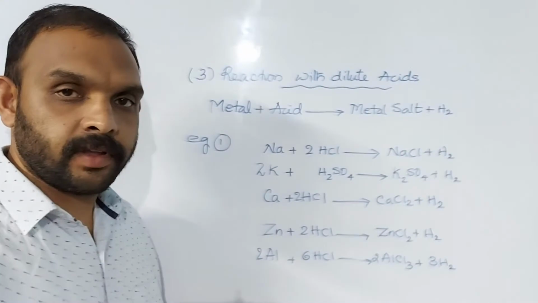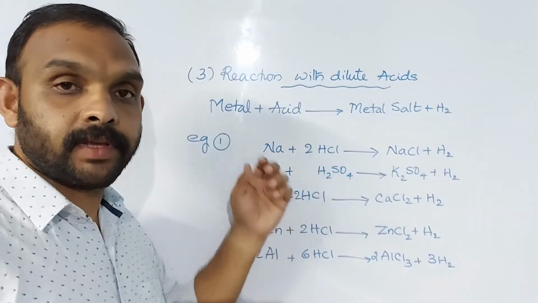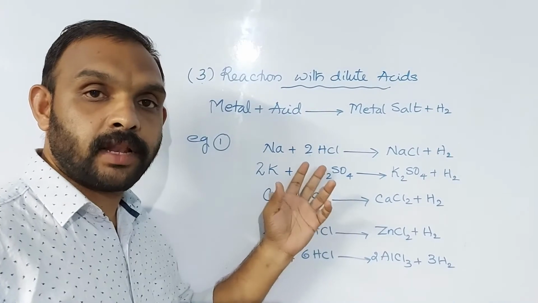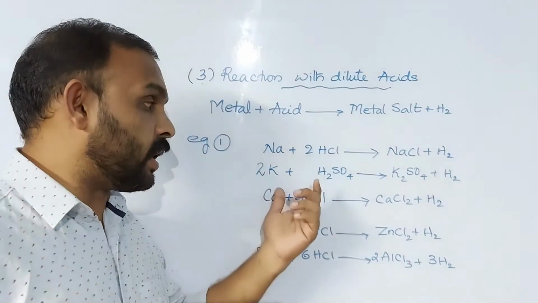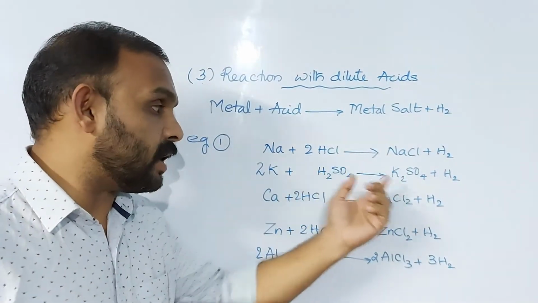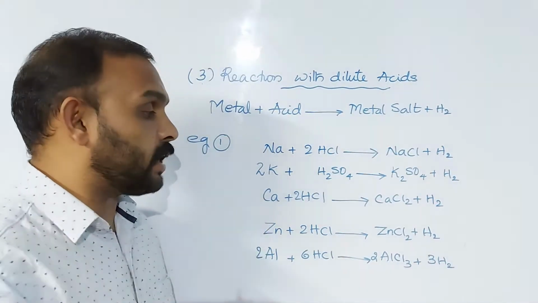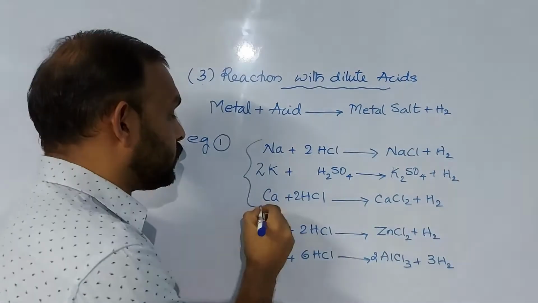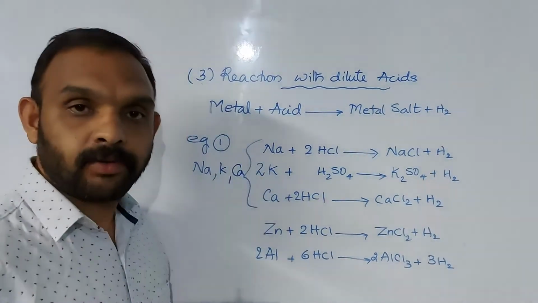Here we have the examples of reaction of metals with dilute acids. You can see sodium reacts with dilute HCl to form the corresponding metal salt and hydrogen gas. Potassium reacts with dilute sulfuric acid H2SO4 to form the metal sulfate K2SO4 and hydrogen gas, and calcium reacts with HCl to form CaCl2 plus H2. These three we can call very vigorously reacting with dilute acids.